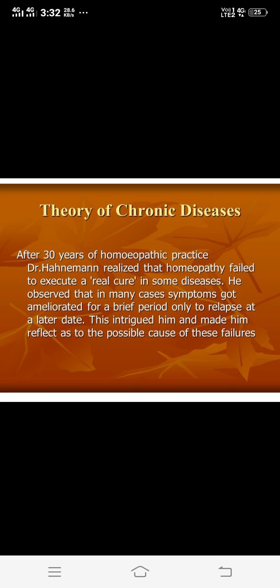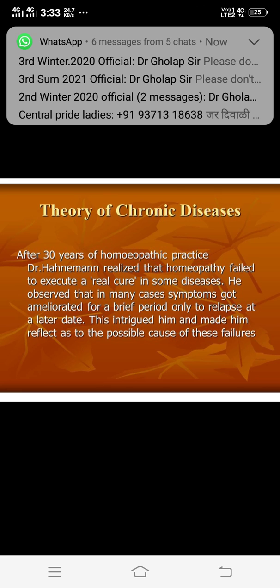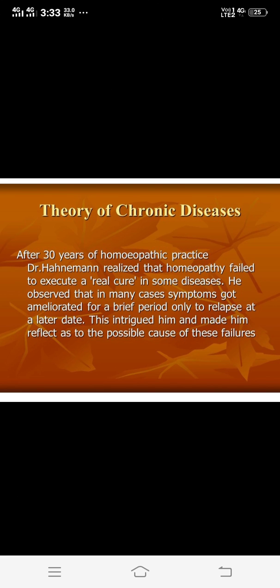Hahnemann, after discovering and practicing the homeopathic method of treatment for about 30 years, that is from 1790 to 1820 AD, found that homeopathy failed to bring a real cure in some diseases, in the sense that though the diseases appeared to subside for a time under properly selected homeopathic drugs, they always had a tendency to relapse at some future time.